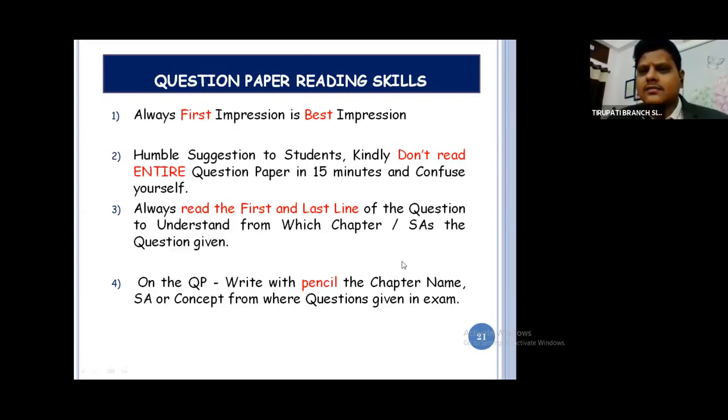And that too, because of COVID, you may have one desk for one student. They will not allow two students to sit at the same desk. There's no chance of giving your question paper to somebody; it is only for yourself. That will not happen in the examination center as well. Now, once you have written the chapter name with the pencil, why am I writing all these things?